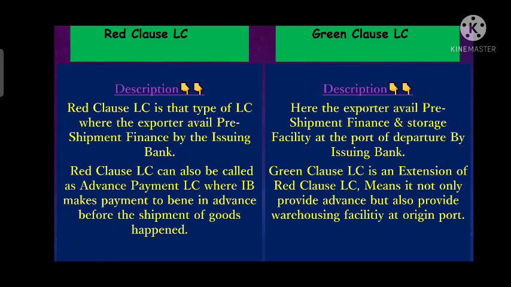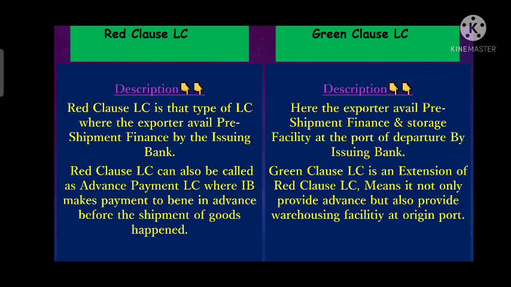Right? So we can say that green clause LC is an extension of red clause LC. Means it also contains the feature of red clause LC, plus it provides the warehousing facility at the origin port. So in red clause LC the exporter only avails pre-shipment finance, but in green clause LC the exporter avails pre-shipment finance as well as storage facility, or we can say warehousing facility, at the origin port.